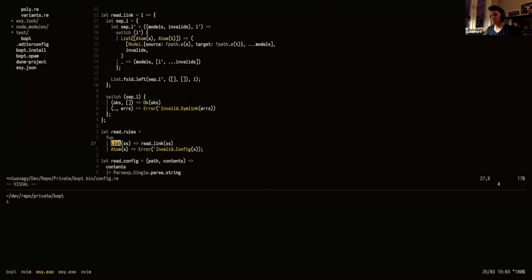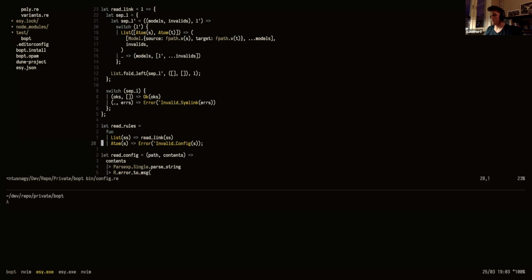So we're checking if this is a list, then we continue with the list and read the links. And if it is an atom, like I just showed you, then we say, okay, this is invalid. It needs to be a list at the top. Then we return an error with the invalid config. So here we have another polymorphic variant. But the interesting thing is that this function returns the result as well with a polymorphic variant.